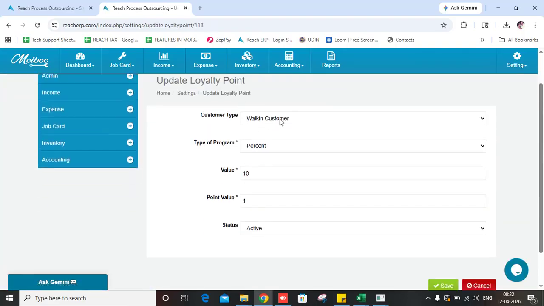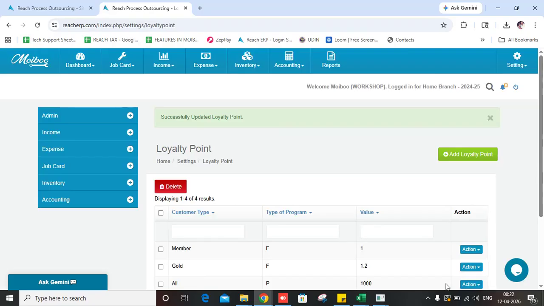So here it will ask you to choose the customer type. For example, I am selecting walk-in customer, and select the type of program and give the purchase value and the customer point value. Click on this save. Also ensure that all customers are properly mapped to their respective customer types.